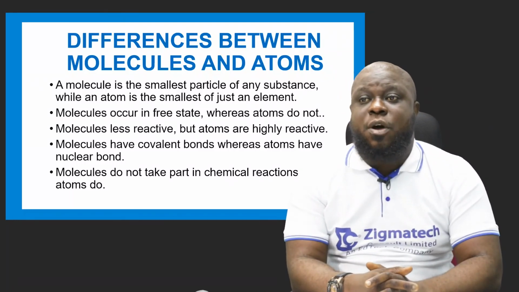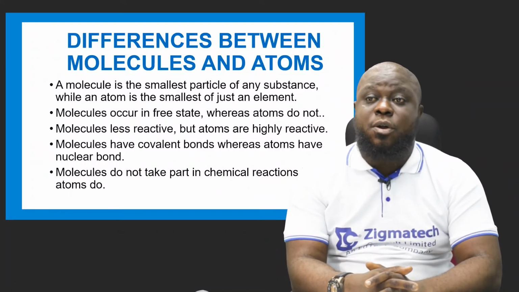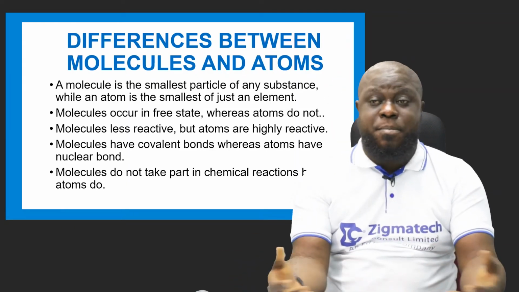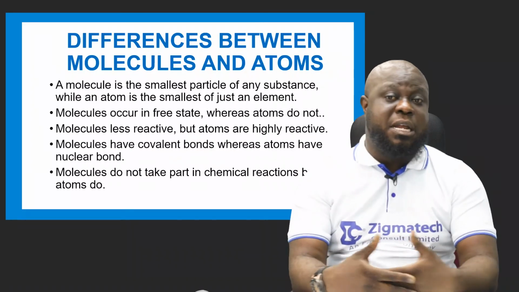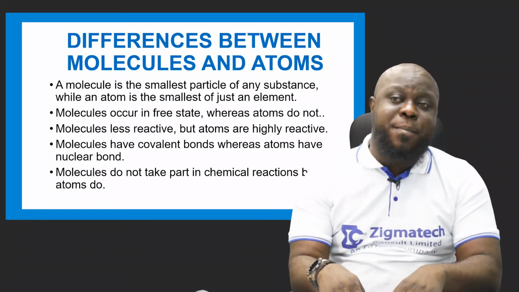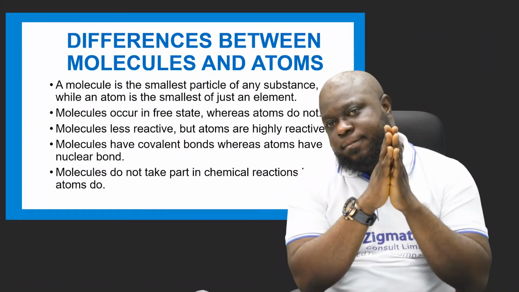A molecule is the smallest particle of any substance, while an atom is the smallest particle of just an element. Every substance, the smallest portion of any substance is the molecule. An element, a compound, a mixture, any one. But the atom is only in an element.